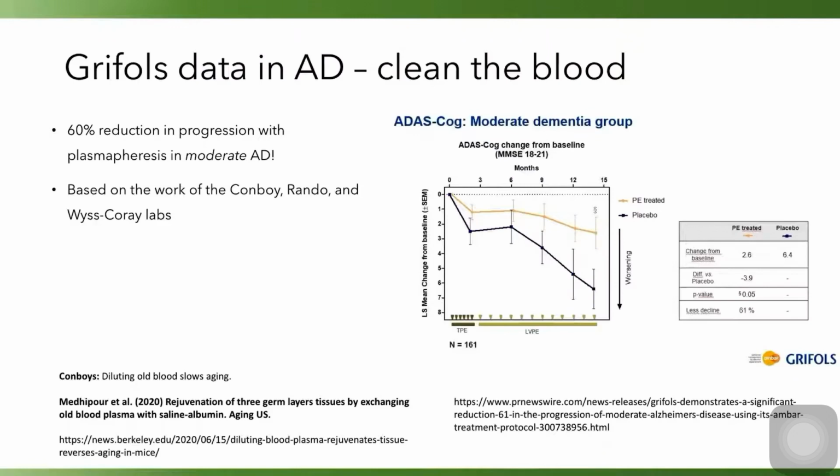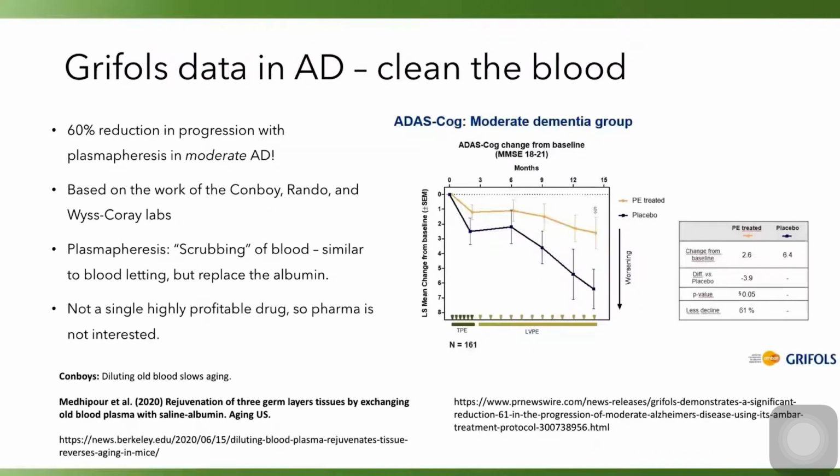This comes out of the work of primarily Irina Conboy and Michael Conboy's labs, as well as Tom Rando and Tony Wyss-Coray's lab. Plasmapheresis, you scrub the blood. It's kind of like bloodletting, which has been done for millennia. There may have been something to it, but you replace the albumin. Sadly, this is not one single profitable drug, a pill you can pop, or an antibody you can inject. So pharma hasn't really paid a lot of attention to it because it's not scalable, it's not really patentable, but thankfully Grifols is. And by the way, I do own stock in Grifols, although not very much.